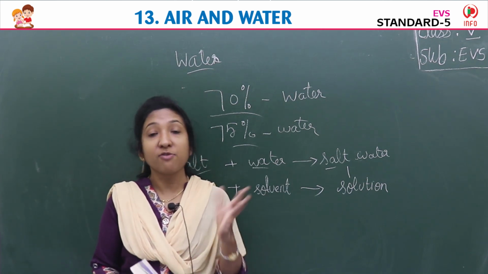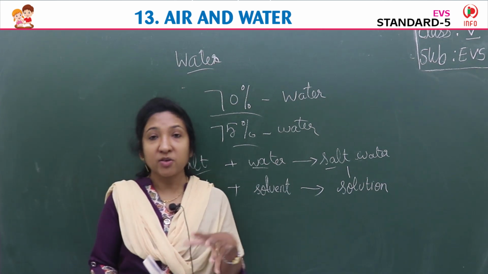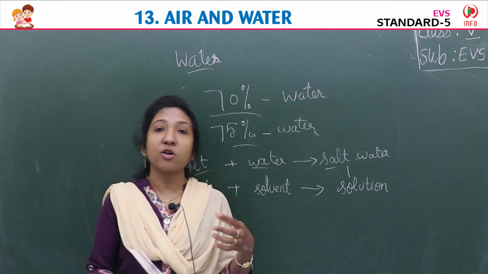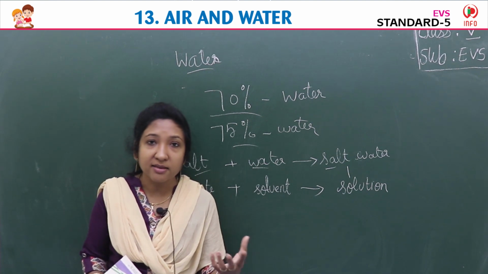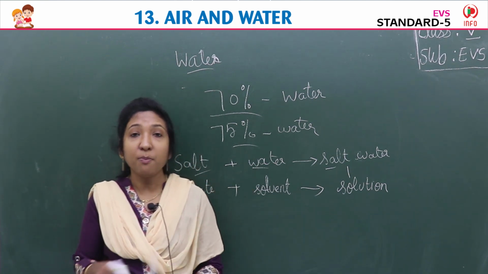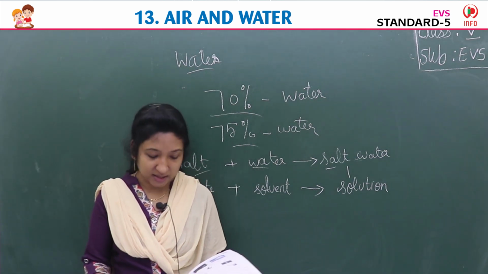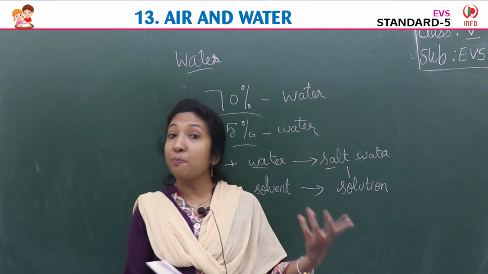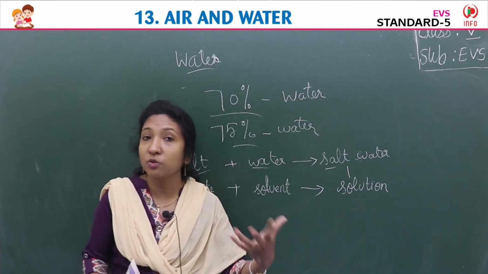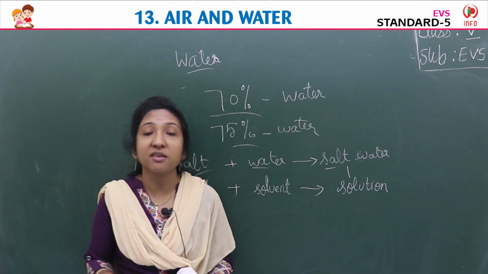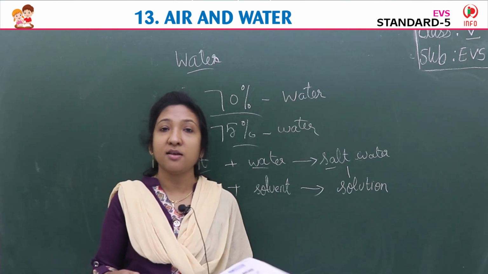We have to filter it and make it pure, because of the activities of human beings, by throwing waste or by adding fertilizers and chemical things to the soil, making the water polluted or contaminated. So because the water is impure, we have to make it pure. So what do we do to make the water pure? What steps do we have to take to clean the water? That is the next topic.